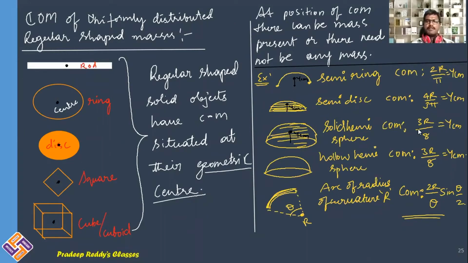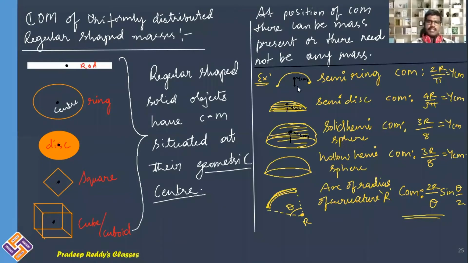For the solid hemisphere, it is 3r by 8, the same for the hollow hemisphere. Whereas for an arc, the center of mass is 2r by theta into sine theta by 2. All these formulas need to be learned by heart.